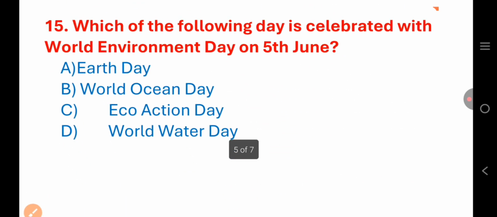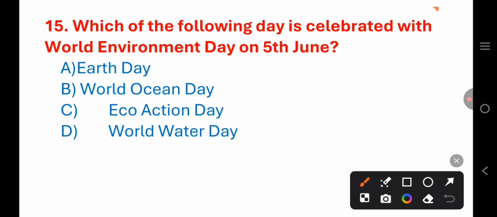Next, question number 15. Which of the following days is celebrated with World Environment Day on 5th June? Earth Day, World Ocean Day, Eco Action Day, or World Water Day? Earth Day is celebrated on 22nd of April.